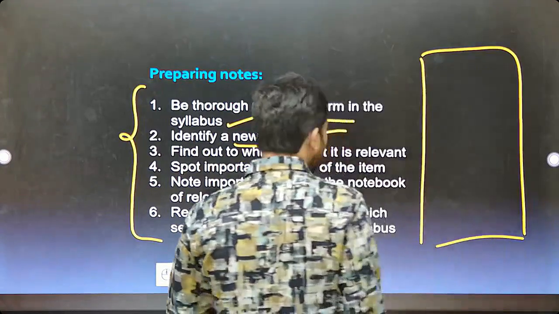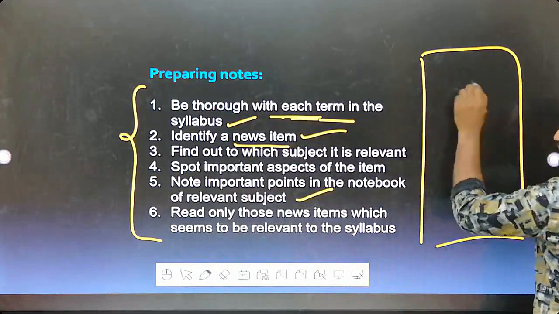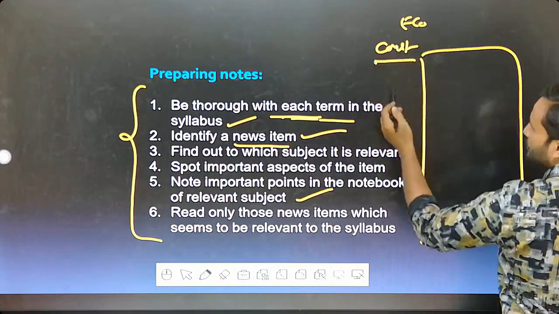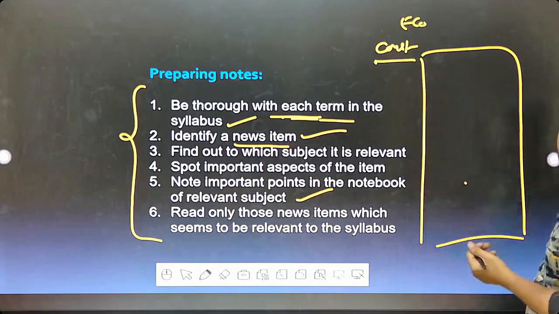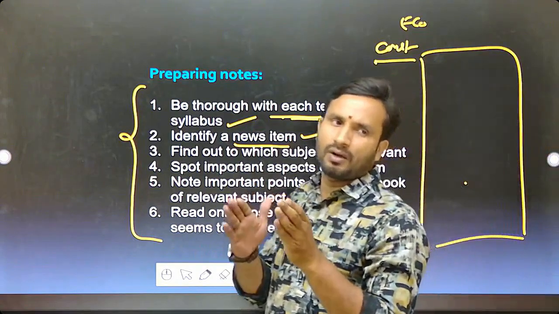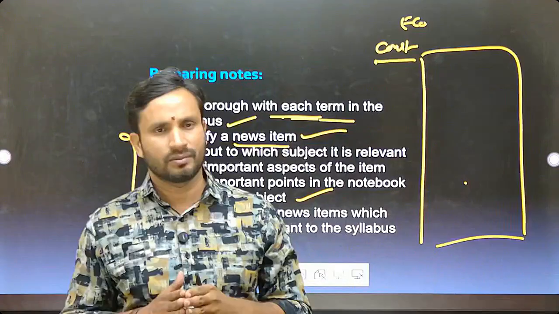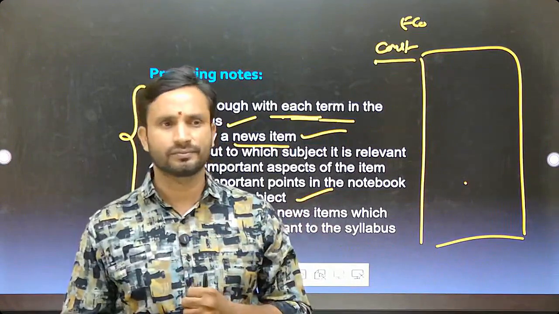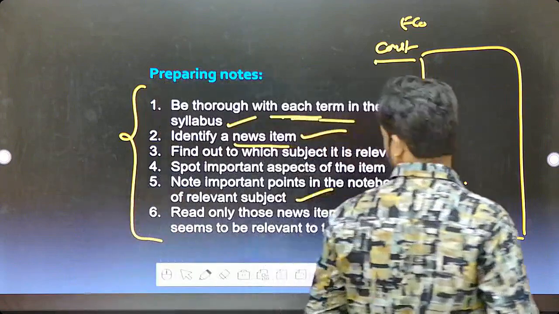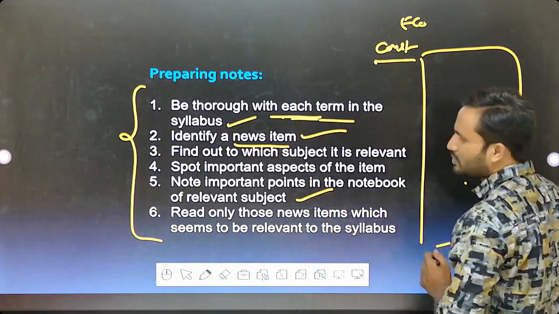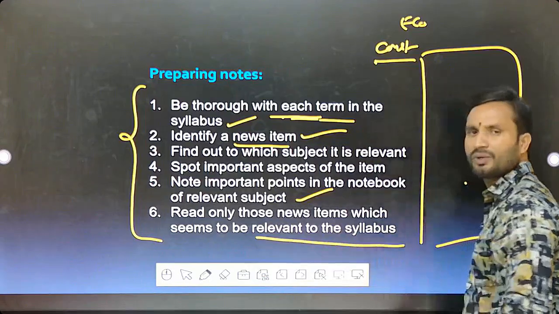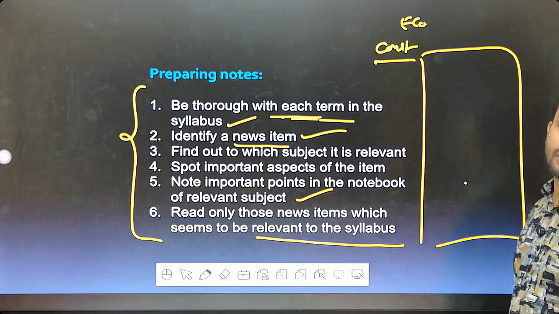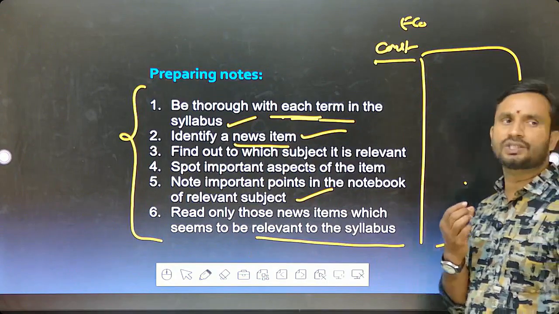Daily, the news related to the economy, the news related to the Indian Constitution, and your other subjects: it is better to make separate notes for each subject. It is better to maintain different notebooks for each subject with regard to current affairs. Clear? Next one. Read only those news items which seem relevant to the syllabus, as I told you. Don't go beyond that. Stick to your syllabus only.